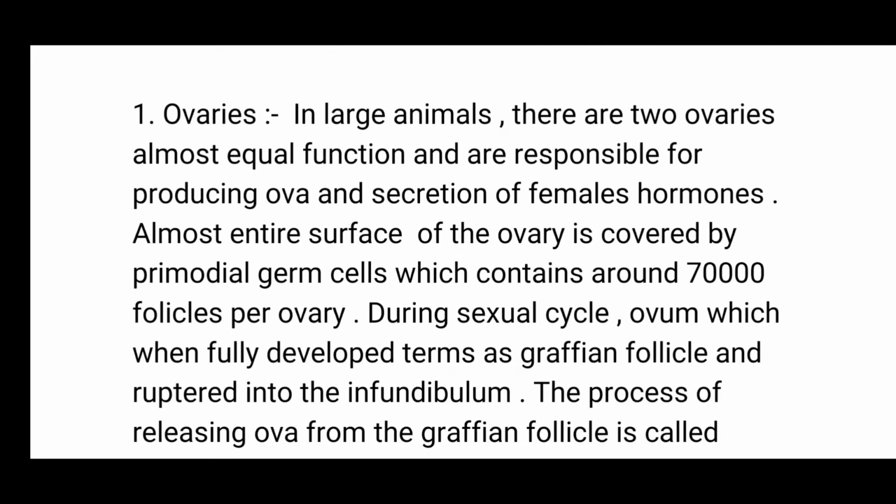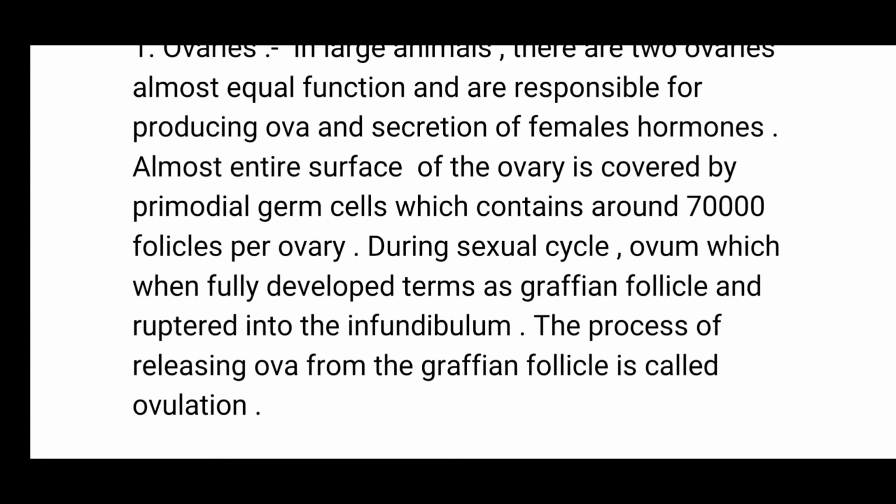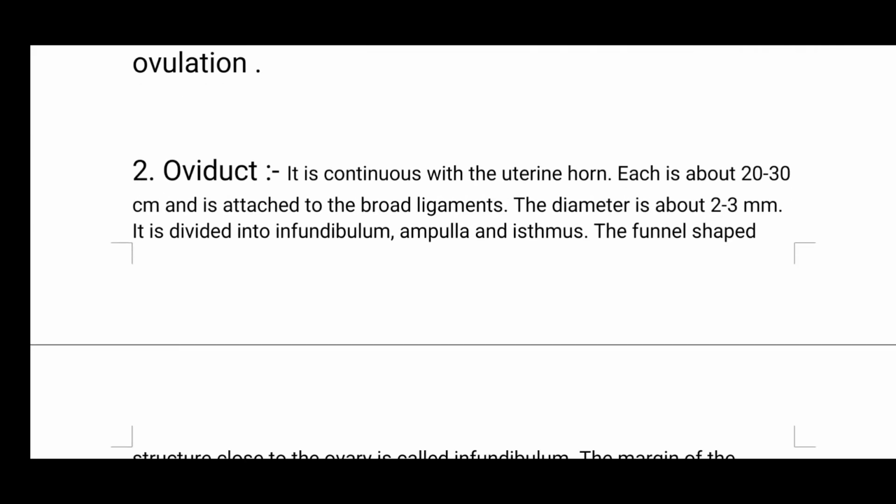Almost the entire surface of the ovary is covered by primordial germ cells, which contain around 70,000 follicles per ovary. During the sexual cycle, the ovum, when fully developed, is termed Graafian follicle and ruptures at the infundibulum. The process of releasing ova from the Graafian follicle is called ovulation. And the third is oviduct.